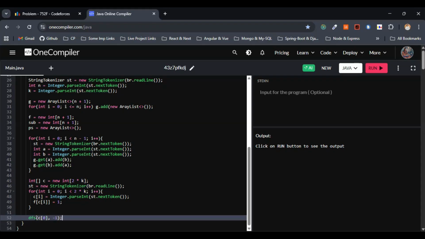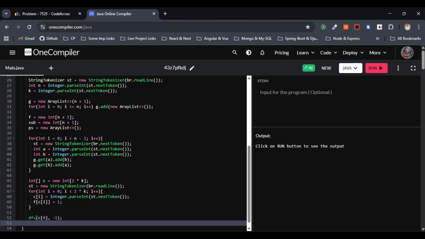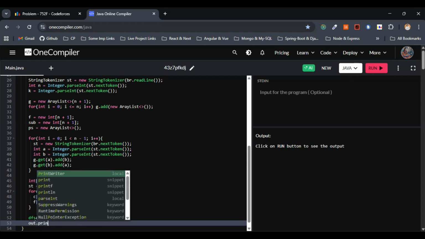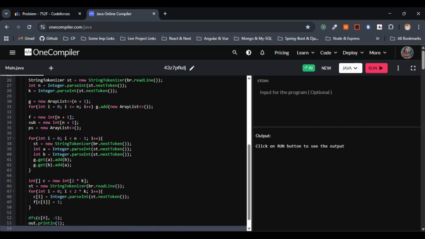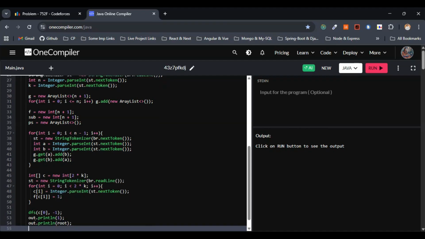This is fine. Yep. Now, let's output the minimal number of cities, nothing but m equals 1. We settle in a single root city. Let me go with System.out.println here. Let me pass 1. Finally, let's print the chosen root city where all the pairs will be settled. So this one will be System.out.println of, let me pass the root here, right?